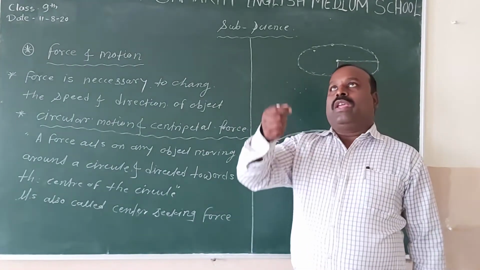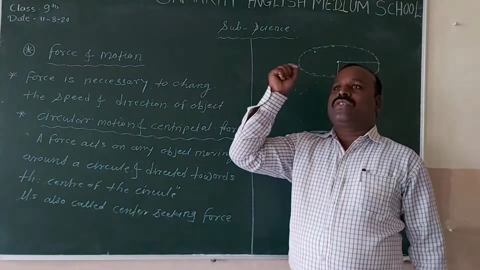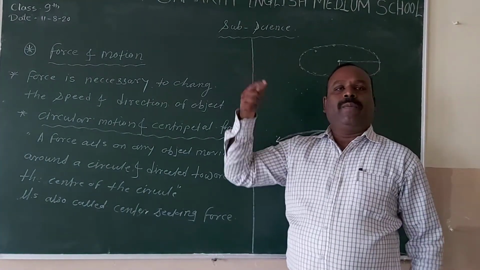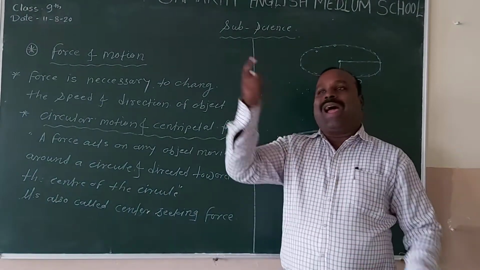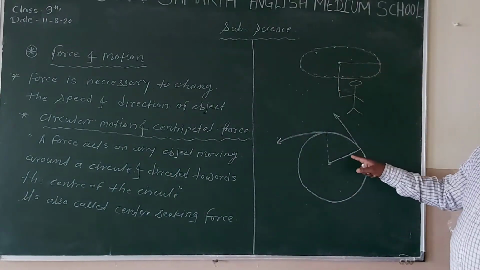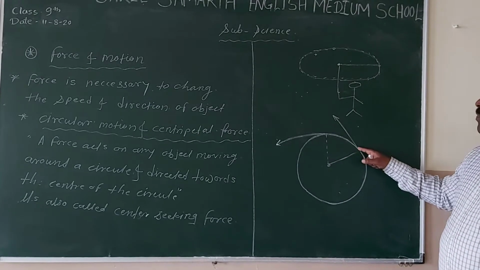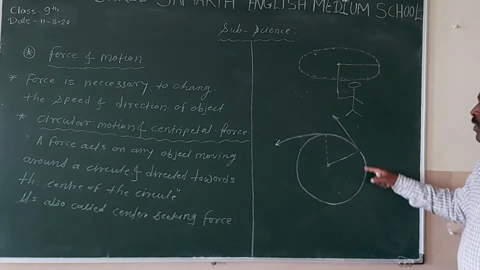Very simple. If I am pulling the thread towards the center and I just release the thread, then that stone will fly off. But when that stone flies off, it will move along a tangent to the circle at the position of the stone.